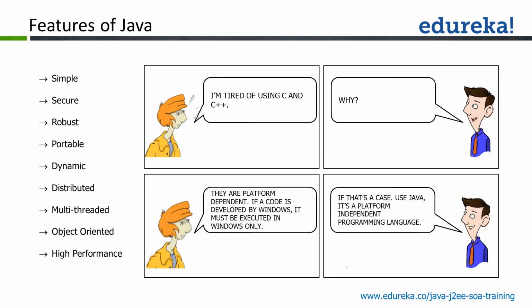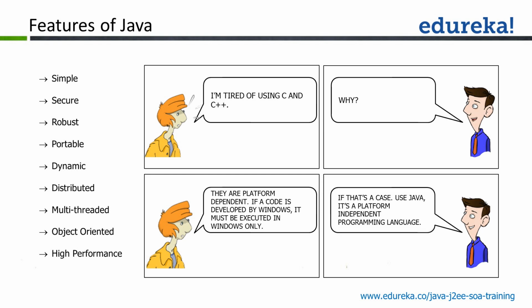Now we will come to the features of Java. The very first feature is that Java is very simple. The guy says, I'm tired of using C and C++. What's the reason? They are platform dependent. If a code is developed on Windows, it must be executed on Windows only. This is the problem with C and C++.